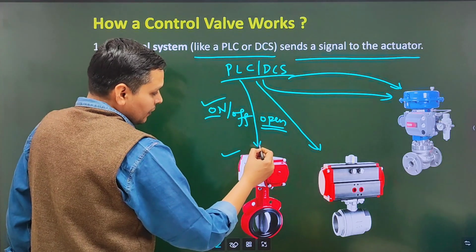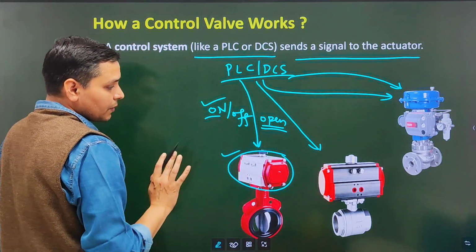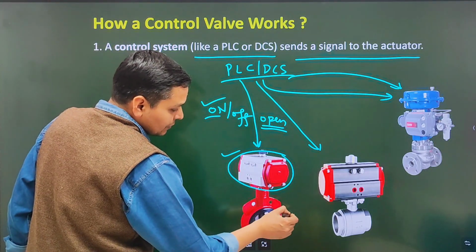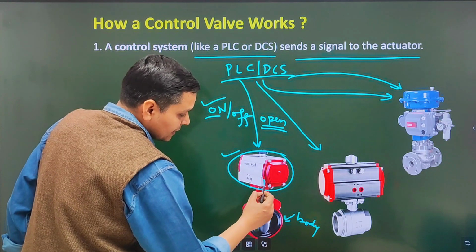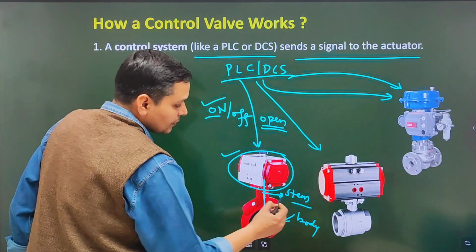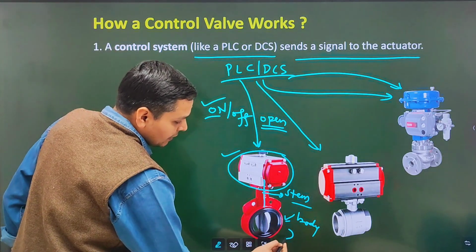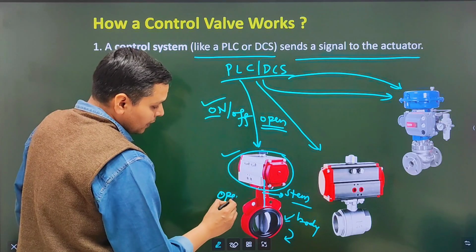So this signal will come to this actuator, and the actuator will send a command to the body part. Here the actuator is connected to the body through a stem. Now according to the signal, this part will rotate, and the valve will open.